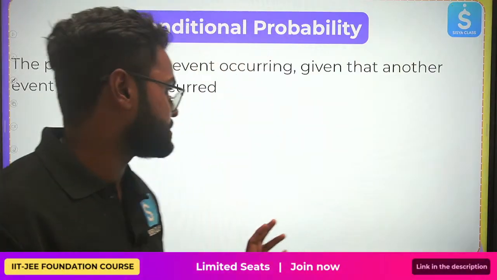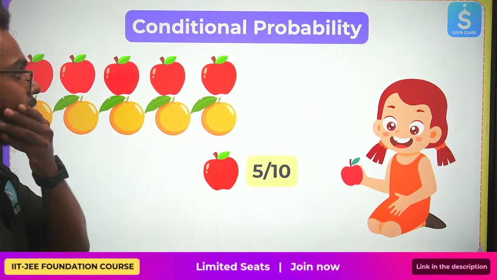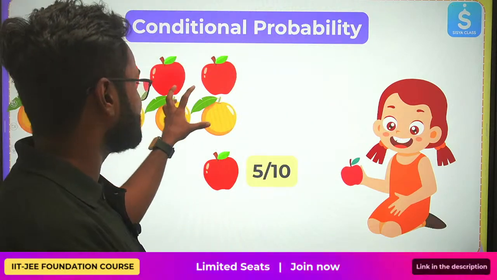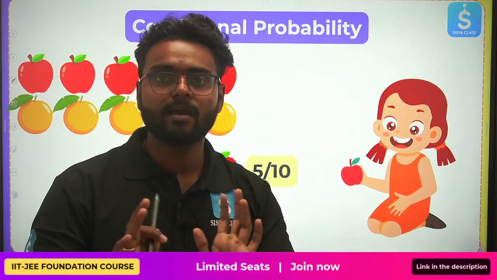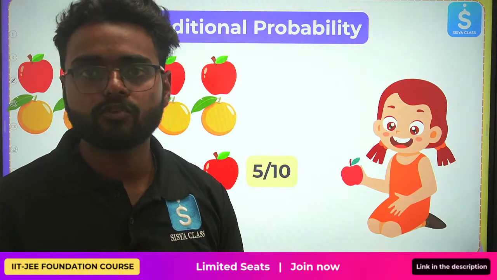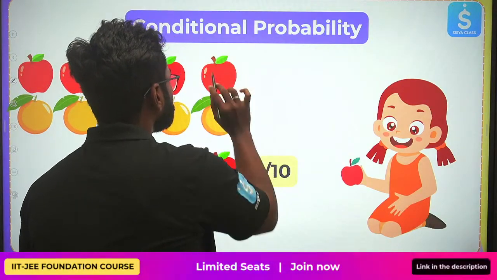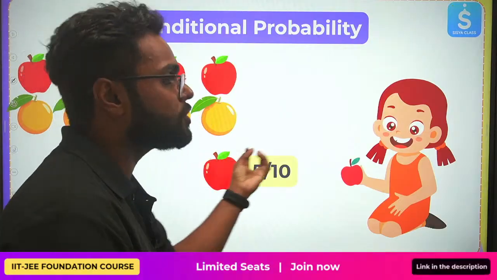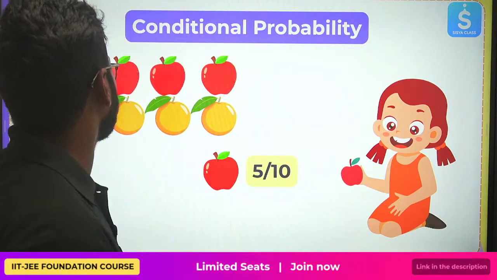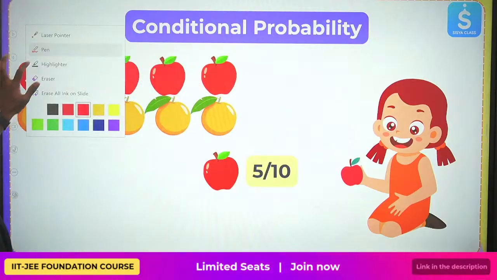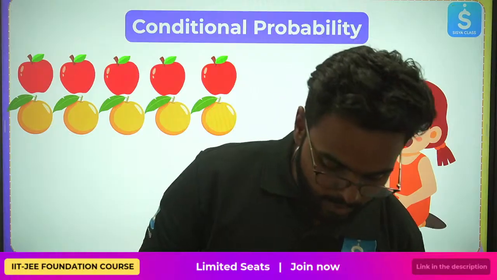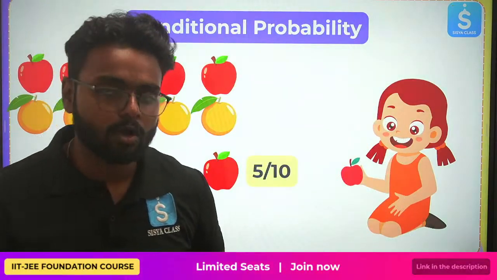Let me give you a better example. She is a little girl. She has a basket, and in that basket there are some apples. What is my probability of choosing one apple? My favorable outcomes are 5: 1, 2, 3, 4, 5. And my total outcomes are 10. We studied this yesterday, right? Probability is nothing but favorable by total. At least theoretical probability talks about it.